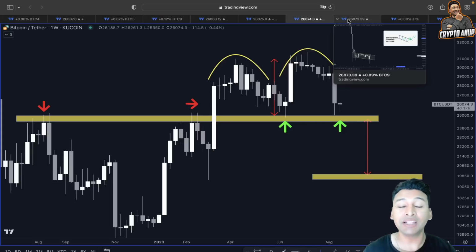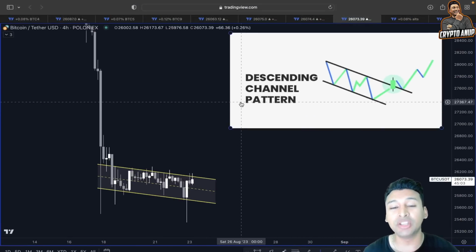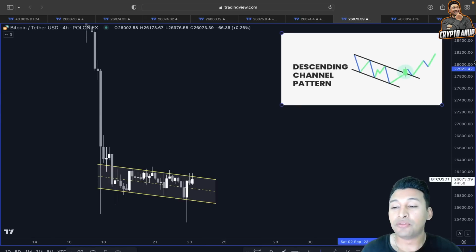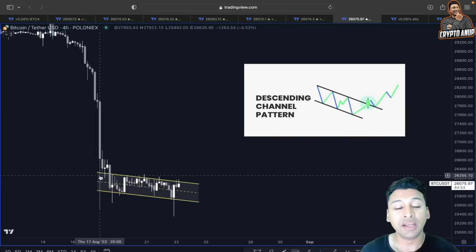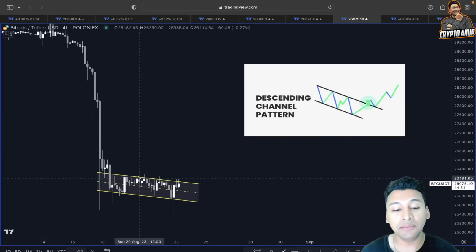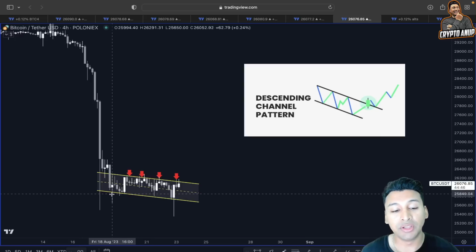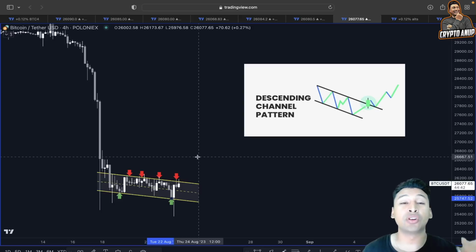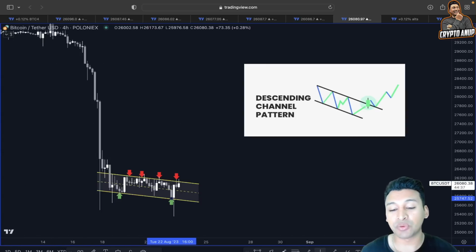But if we look at the price action here in a smaller time frame, we are forming a bullish continuation pattern known as descending channel or falling channel. So according to this falling channel, the price is getting rejected around the upper trend line, but the lower trend line is acting as a support. So in the medium short term, if the price of Bitcoin breaks out from this key line of resistance around 26,100, 26,200, then we are expecting the price of Bitcoin to show some relief rally, right?